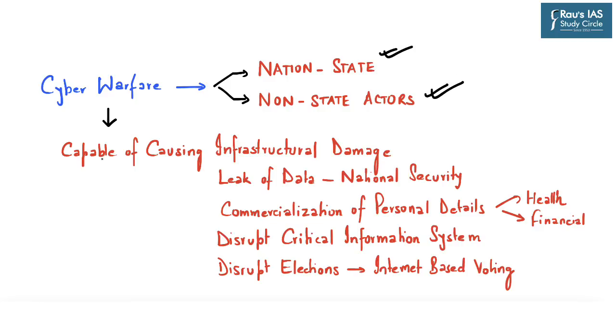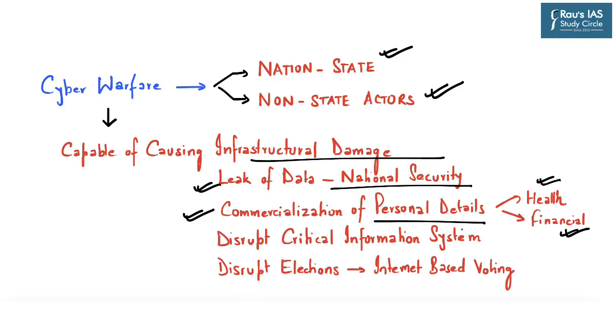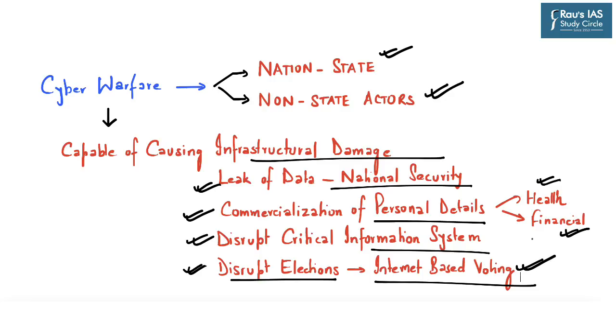Now, cyber warfare has the capability of causing infrastructural damage pertaining to leak of data, which may impact or hamper national security, commercialization of personal details with respect to health details or financial details, or leak of such personal details which may be sold in the market, disruption of critical information system and infrastructure of a country, and also there may be chances of disruption of elections, especially such elections which are internet based voting. So these can be said to be some of the examples of impact of cyber warfare.